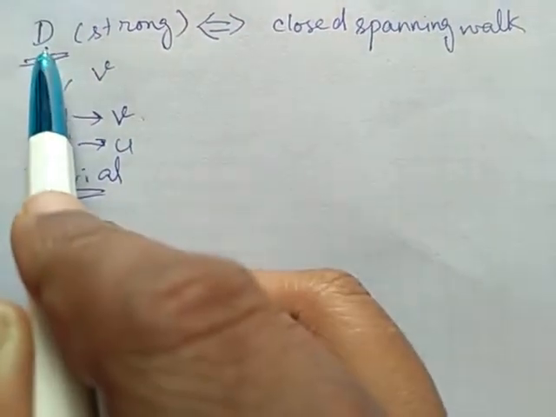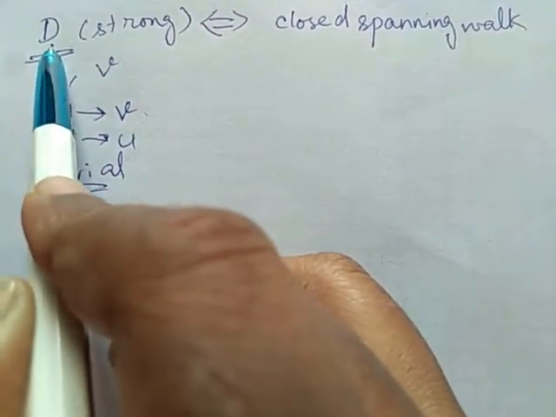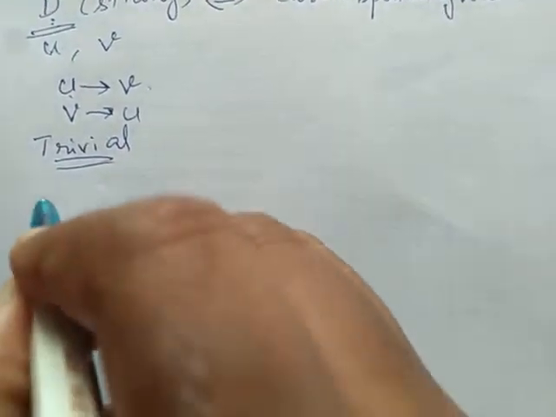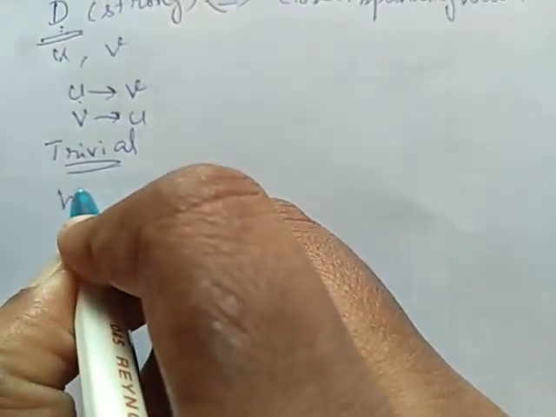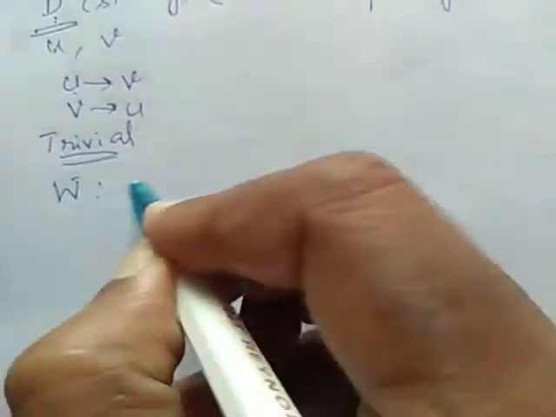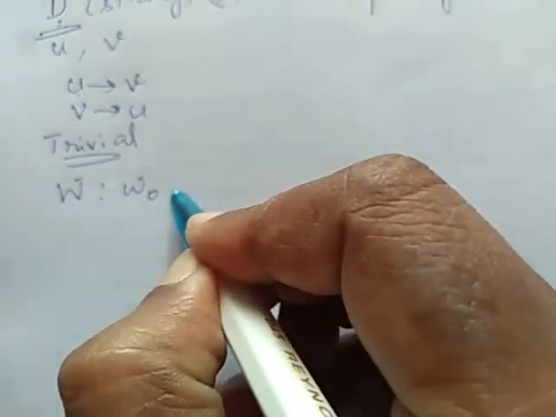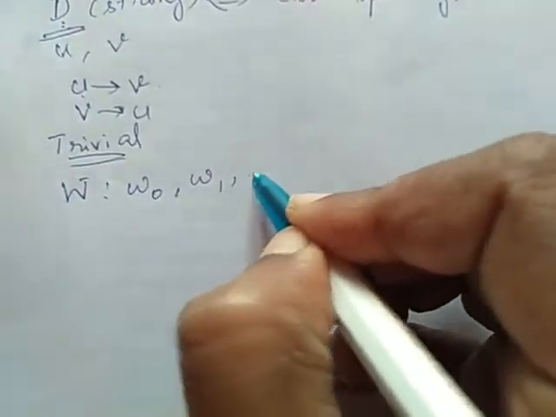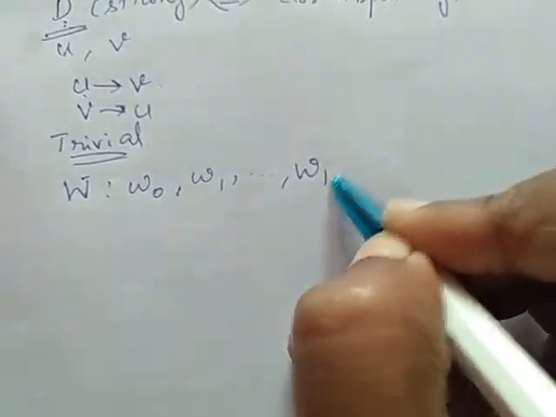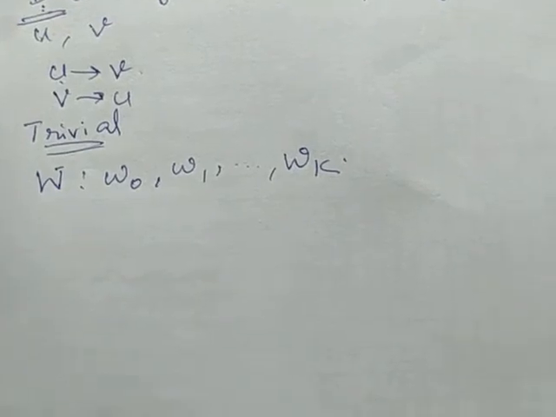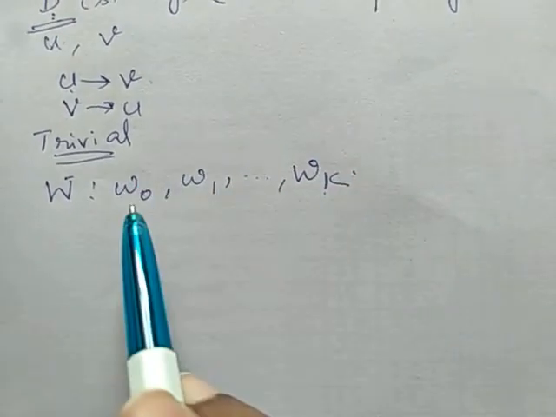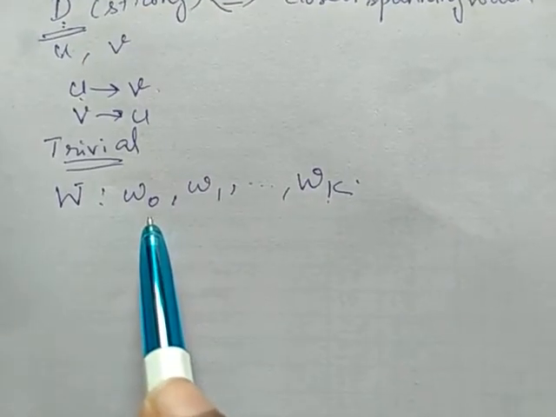This directed graph D contains a closed spanning walk. So let W be our walk: W0, W1, etc., Wk. Since it is a closed spanning walk, obviously Wk will be equal to W0.